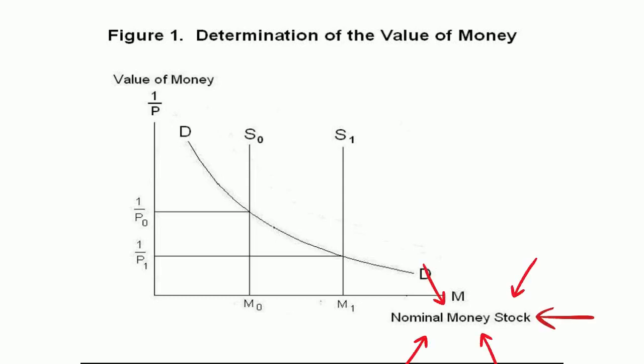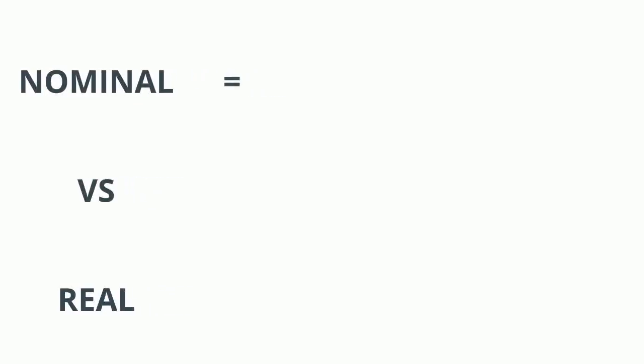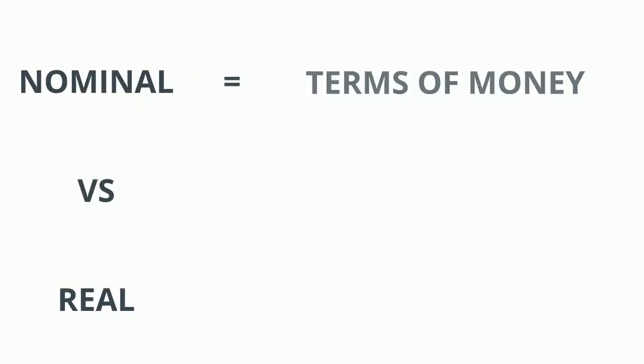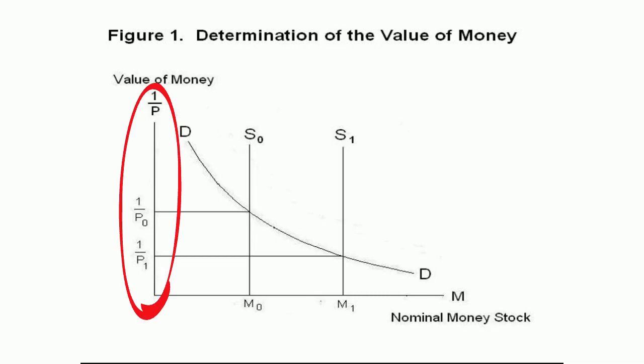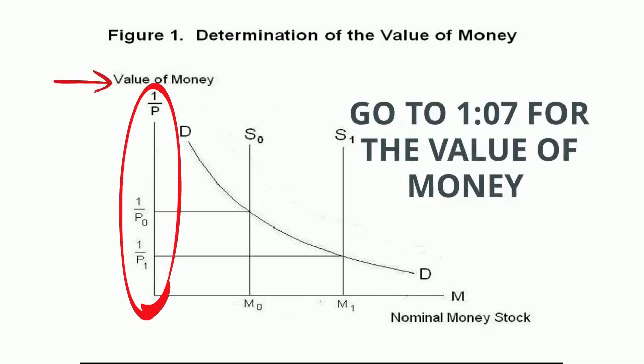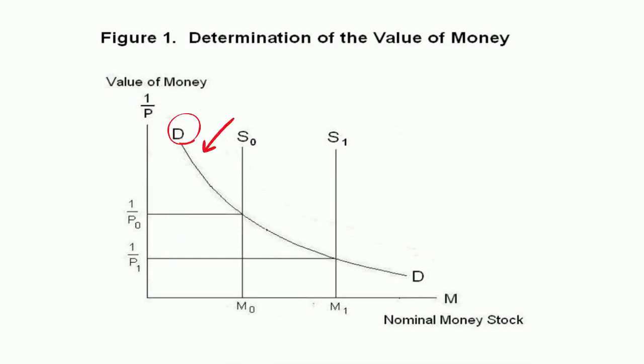On the horizontal axis is the nominal money supply. The difference between nominal and real money supplies is that nominal is measured in terms of money, while real is measured against goods and services. On the vertical axis is the value of money, which is pretty self-explanatory. The letter D on the chart is the demand curve, while the S is the supply.